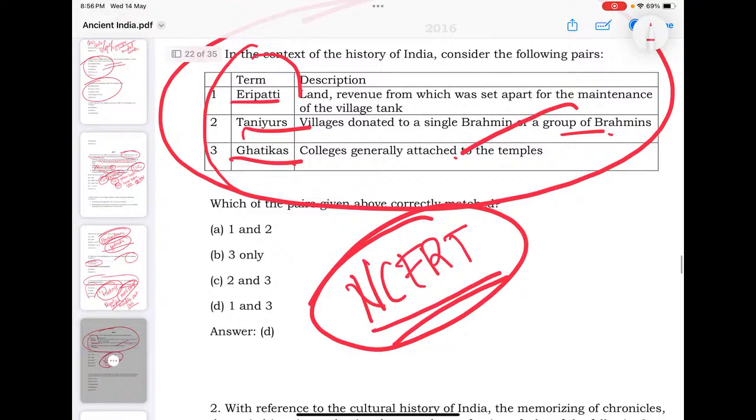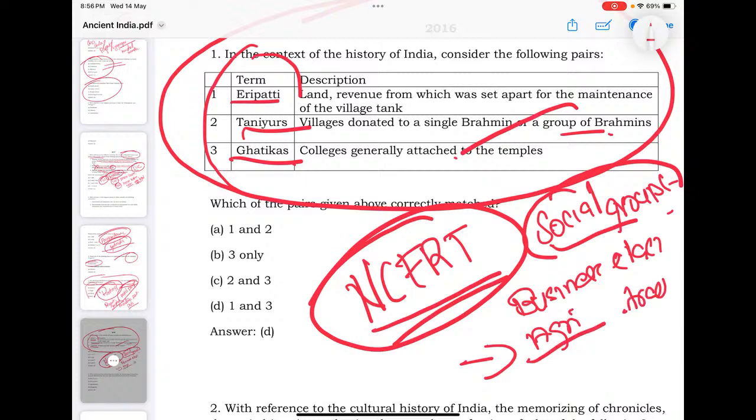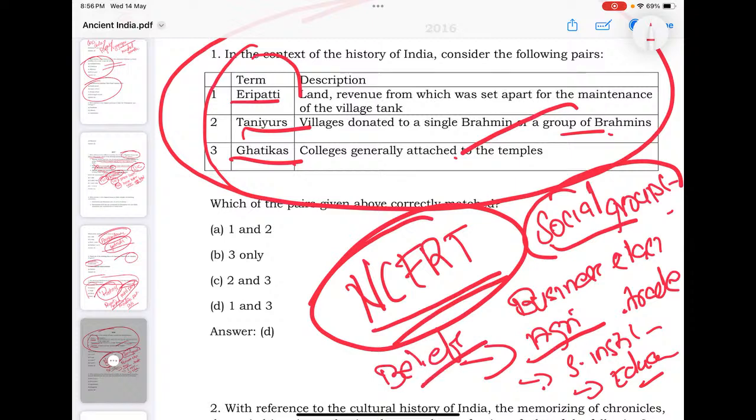There are lots of terms used for social groups, business classes, terms related to agriculture, trade, social institutions, education of ancient and medieval times, and various beliefs. Those things are important. Those terms you shouldn't skip. They are important for you.